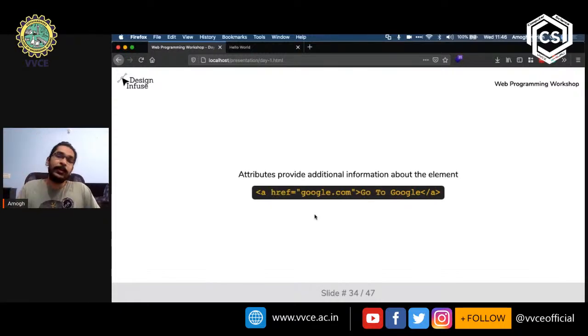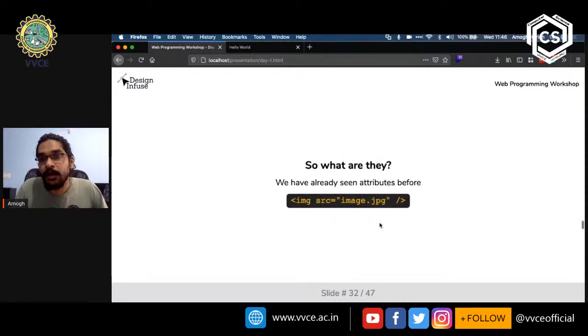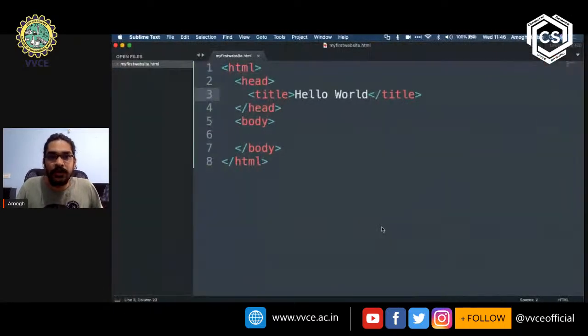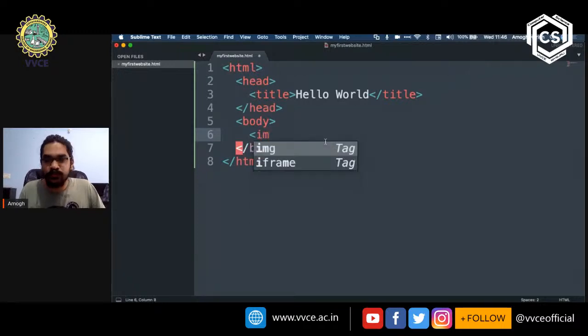Now, one thing that you might have noticed in all these previous examples is that all of these attributes have a very similar structure, right? So let me just go here and quickly show you. I'm going to create a tag called image. I started off with a left angle bracket, img.